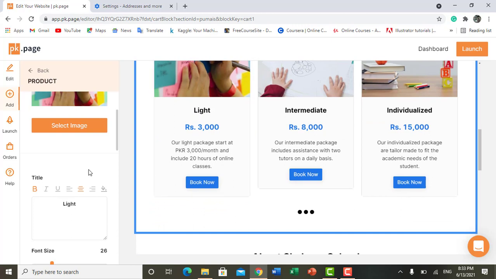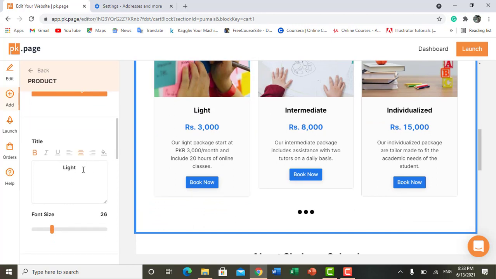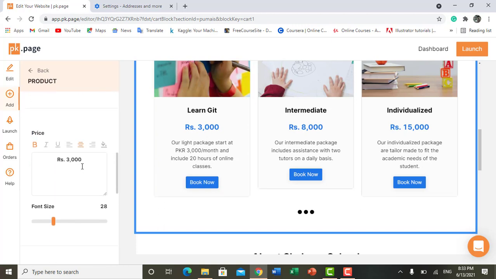You can do each and everything, like here's a light and I'm just writing learn git. Fine. And I want to change its pricing. Its price should be 10,000.